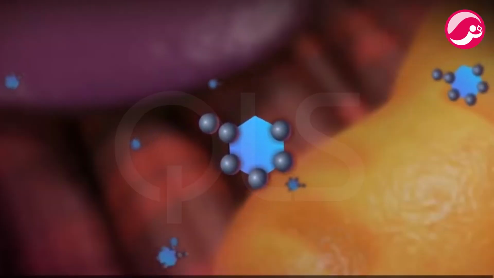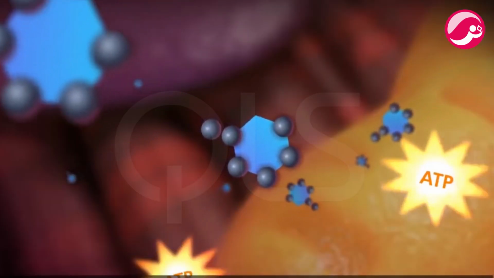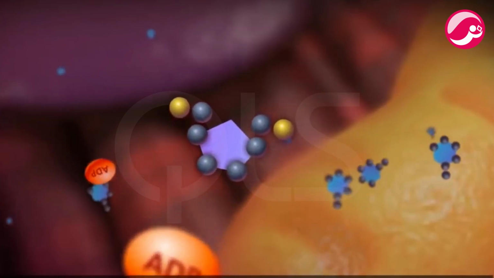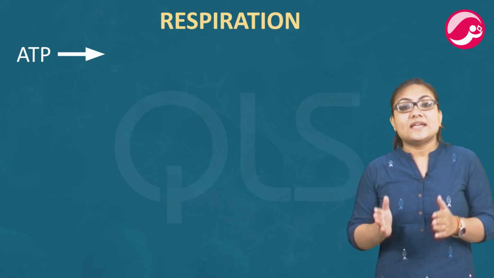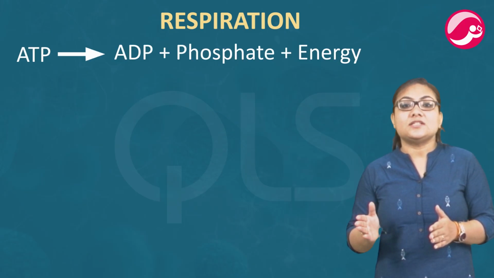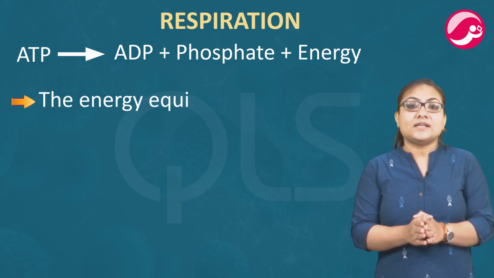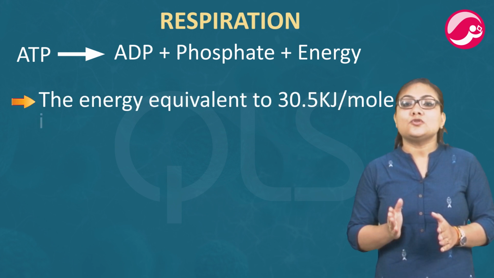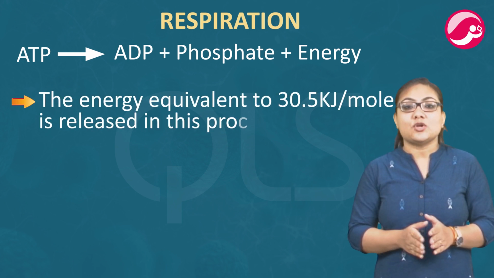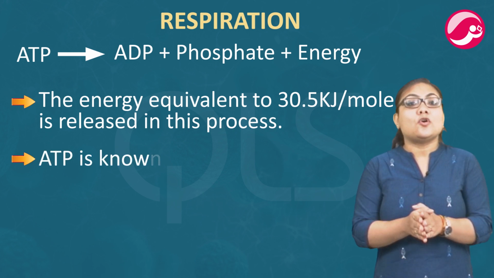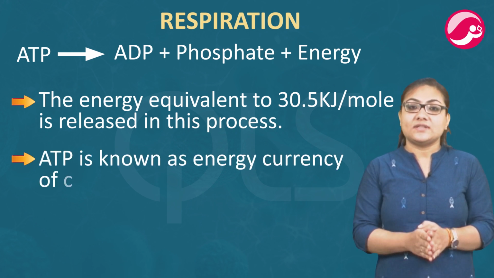When the cell needs energy, then ATP can be broken down using water to release energy. Thus, ATP gives ADP plus phosphate plus energy. The energy equivalent of 30.5 kilojoules per mole is released in this process. ATP is also known as the energy currency of the cell.